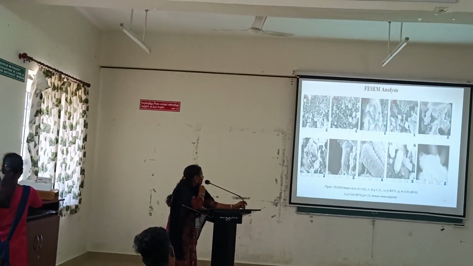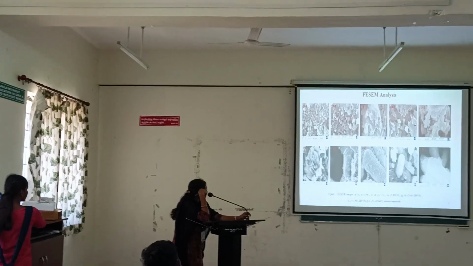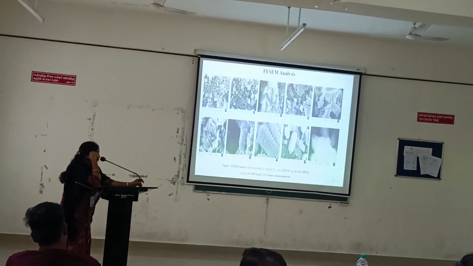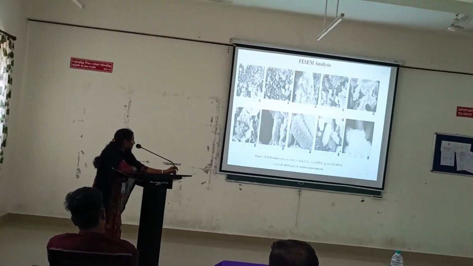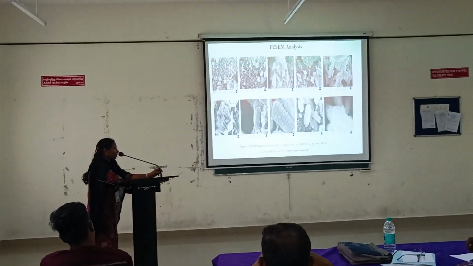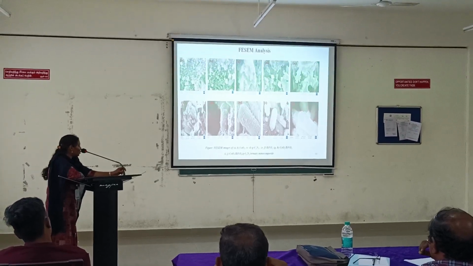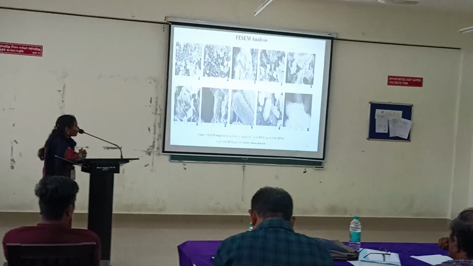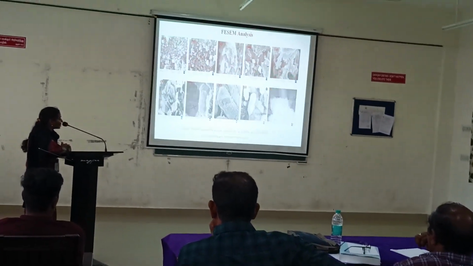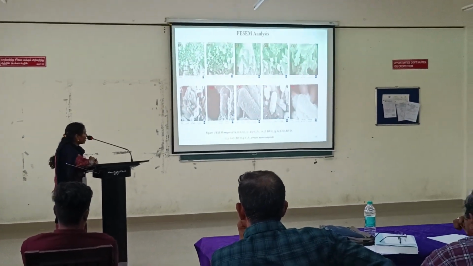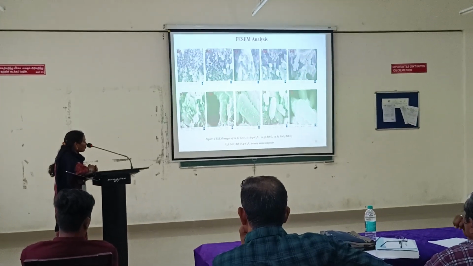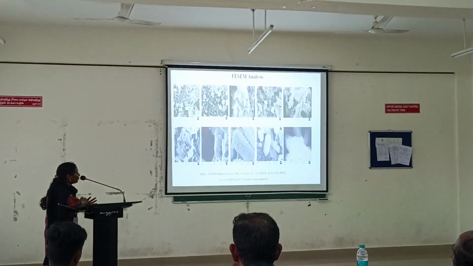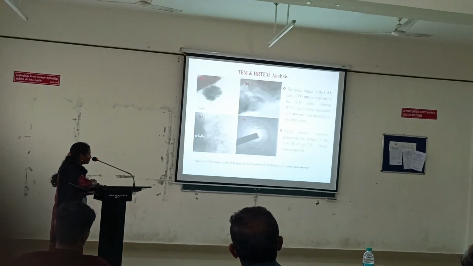FESEM analysis. Figures A, B show the sphere-like structure of cerium oxide, C, D show the sheet-like morphology of graphitic carbon nitride, and E, F show the rod-like morphology of bismuth vanadate. G and H show the binary nanocomposite FESEM images, and I and J show the ternary nanocomposite FESEM images. In these images, cerium oxide nanospheres were embedded on the surface of the bismuth vanadate nanorods, dispersed on the surface of graphitic carbon nitride nanosheets.